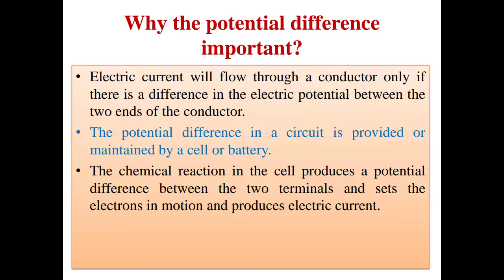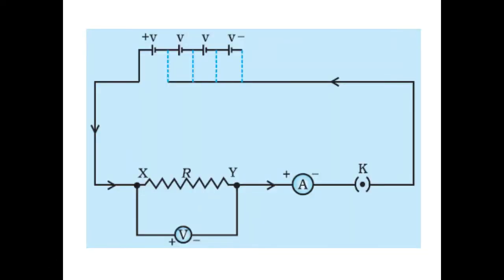Let us understand it. Suppose we are considering this circuit diagram, and this is a cell, this is a cell, this is a cell, and we have connected these four cells, so they make a battery. This is used to provide energy in the circuit to move the charge through the circuit so that current can flow.